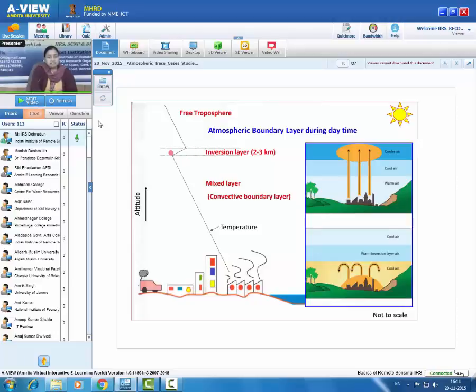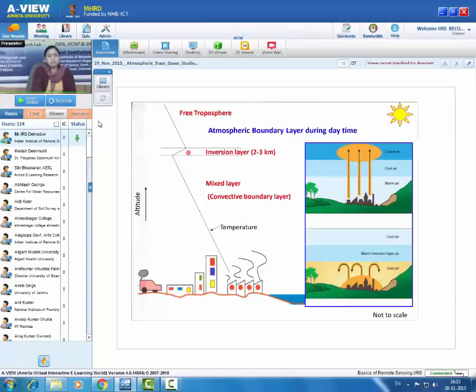But near this inversion layer, the air present inside the inversion layer is always warmer with respect to the air which is just below this inversion layer. So this layer will act as a barrier. It will not allow this air parcel to cross it and go inside the free troposphere. So the height of the atmospheric boundary layer defines a barrier for the mixing of air pollutants. The height of the atmospheric boundary layer varies with space and time.